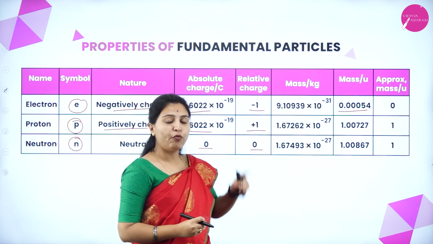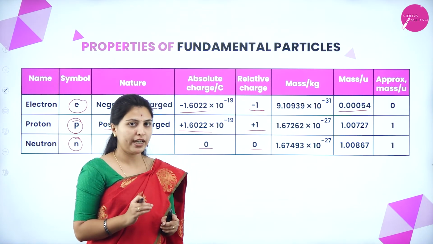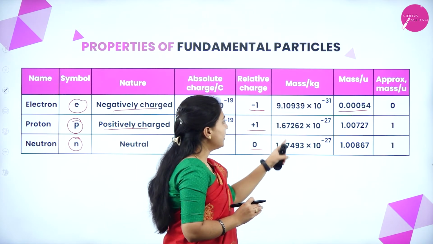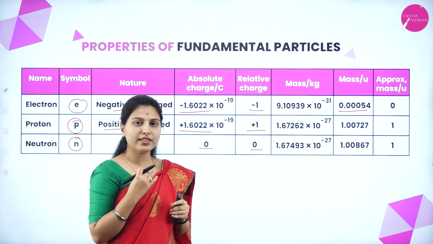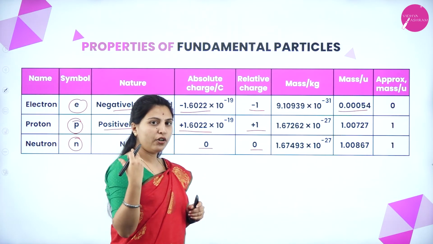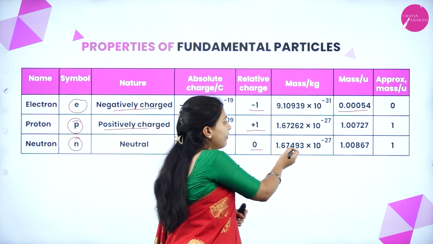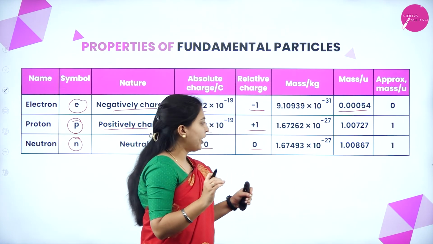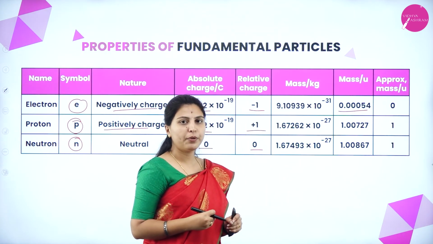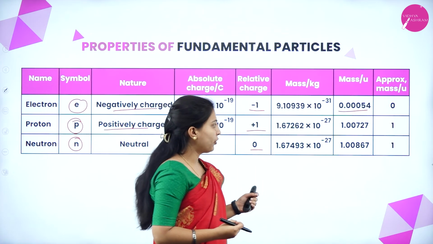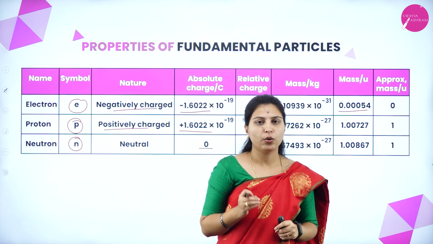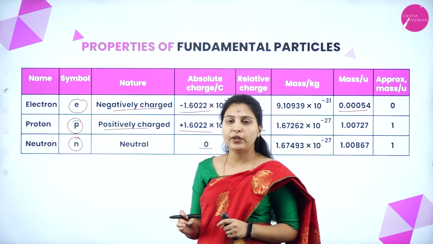In the discovery of the neutron we saw that the mass of the proton and the neutron are almost similar. 1.67262 into 10 to the power of minus 27 is the mass of the proton, and 1.67493 into 10 to the power of minus 27 is the mass of the neutron, with only a little difference. Mass in u is 1.00867, approximate mass is 1. These are the fundamental particles with their properties.